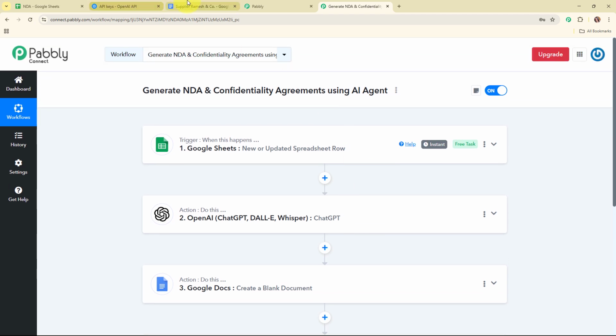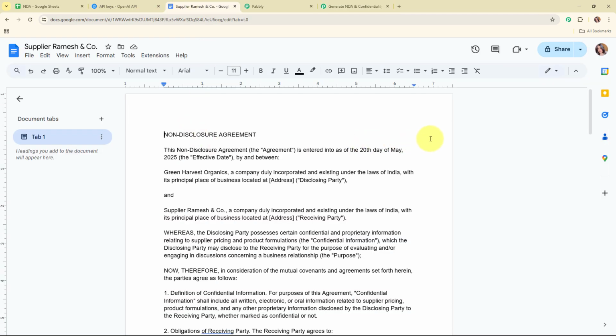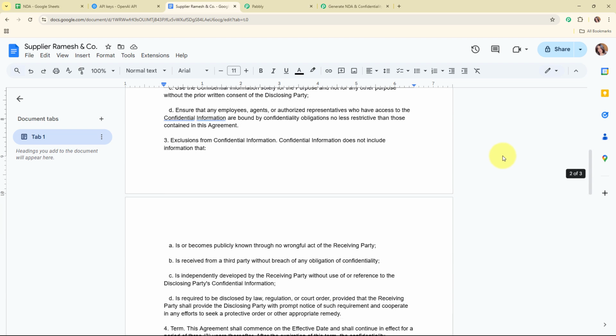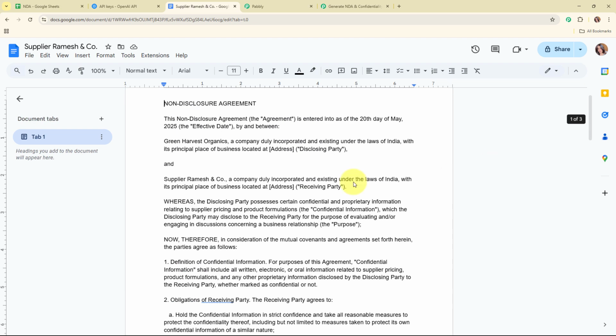So let's go and check it. And here you can see we have successfully added the NDA agreement over here. So with this, we have successfully set up an entire automation.